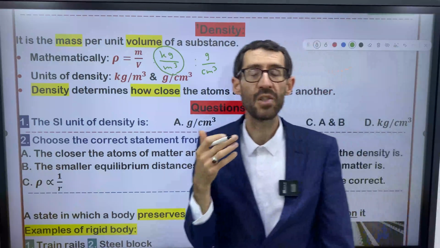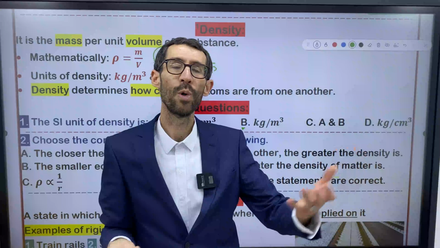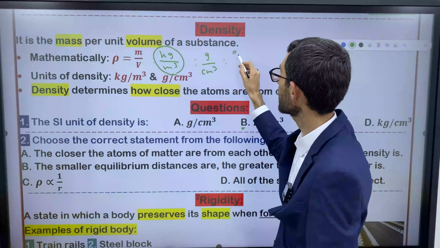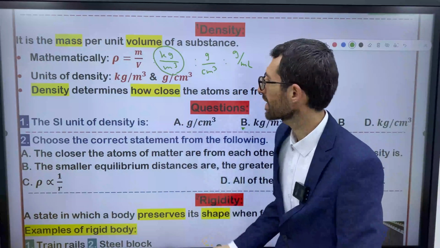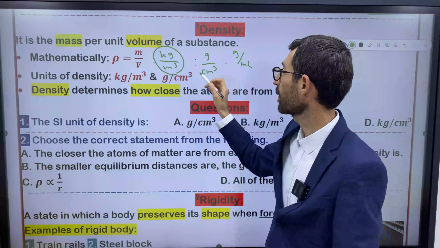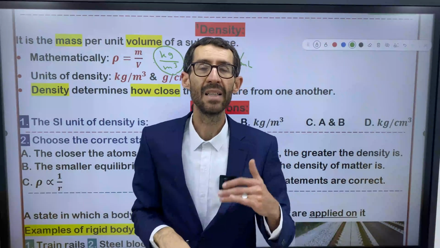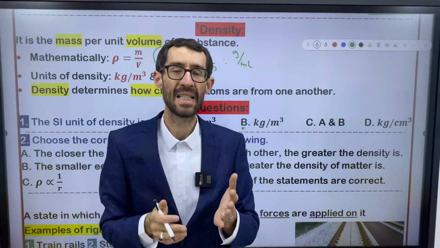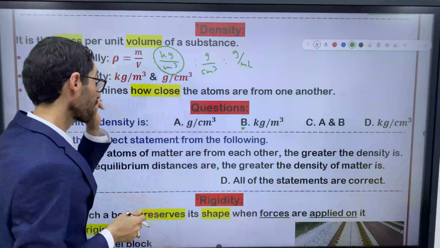Maybe in chemistry we have one or two more units, like gram per milliliter, and so on. But here in physics, we focus on kilogram per cubic meter and gram per cubic centimeter. But which one is valid in SI? Kilogram per cubic meter is valid in SI, right?